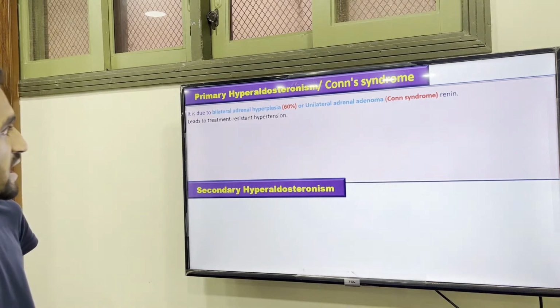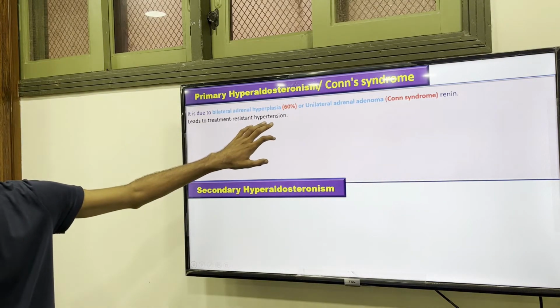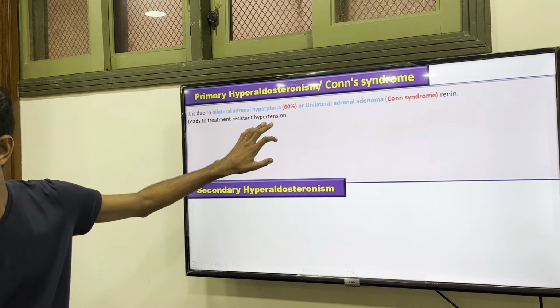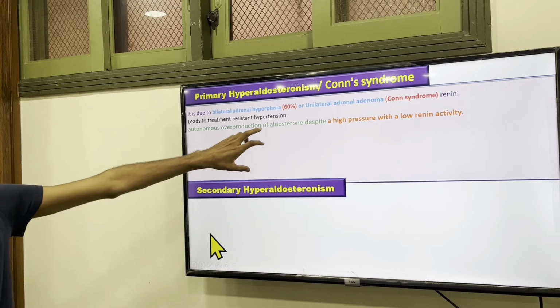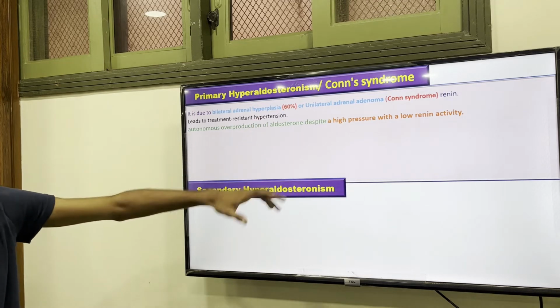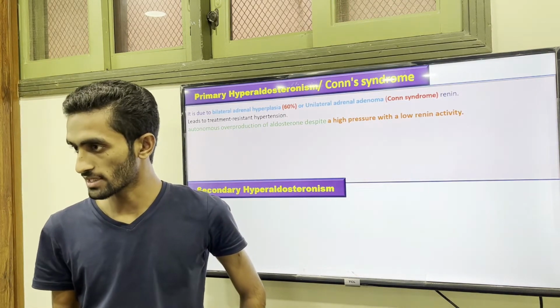And this leads to resistant hypertension because the aldosterone is associated with your blood pressure. There is autonomous overproduction of aldosterone despite high pressure and low renin. Because when there is low pressure, we need aldosterone function.